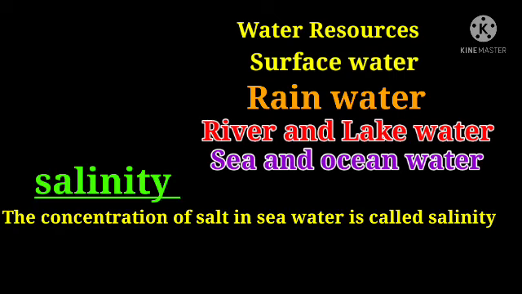The concentration of salt in seawater is called salinity, meaning the amount of salt present in the water of the sea is called salinity. And we know that the salinity of the Dead Sea is the highest because it contains a large amount of salt compared to other sea water.